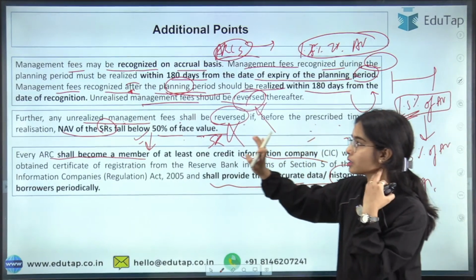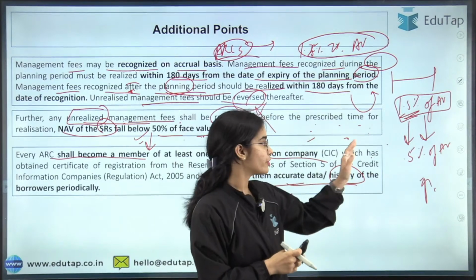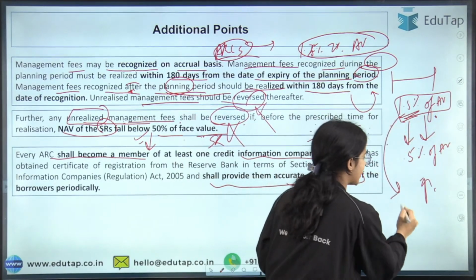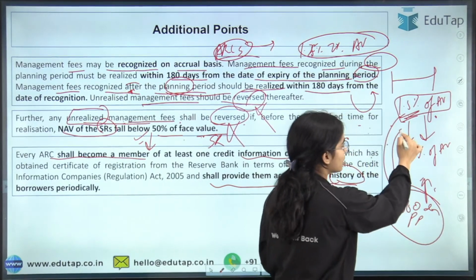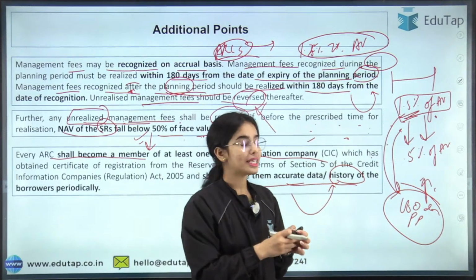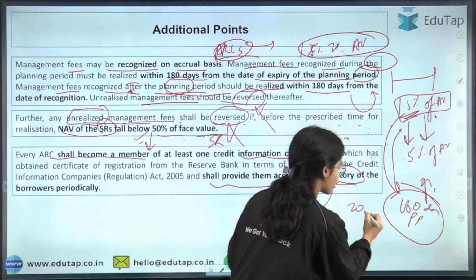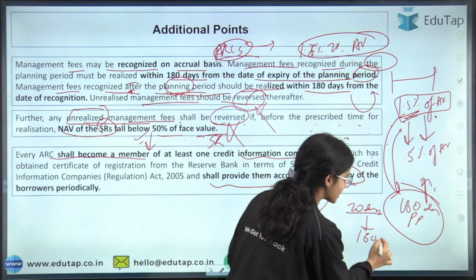So here, basically the idea is that for the unrealized management fees, let's say the management fees is 1.5% of asset value, and within 180 days of the planning period, this value has to be realized. So let's say 180 days have not completed, only 20 days have completed. Okay, so still there are 160 days left.